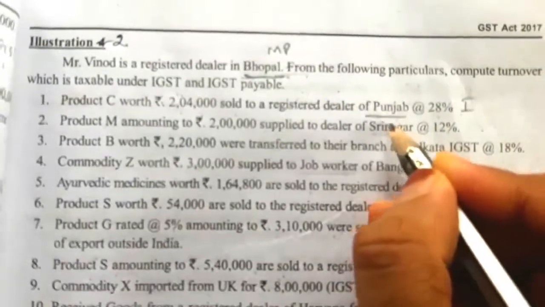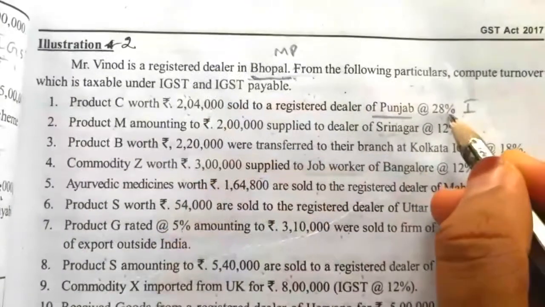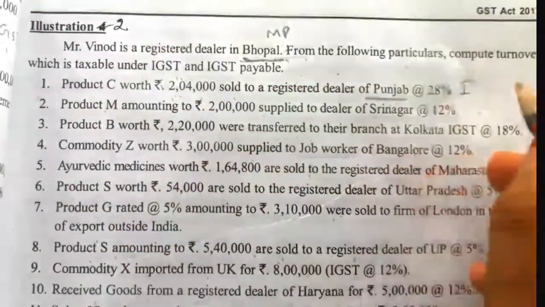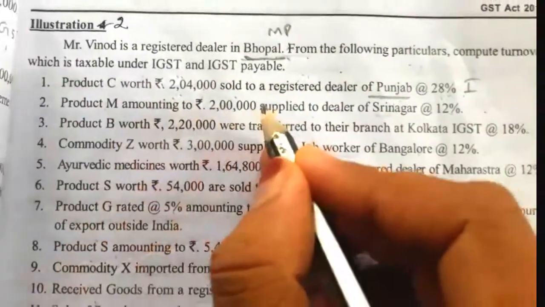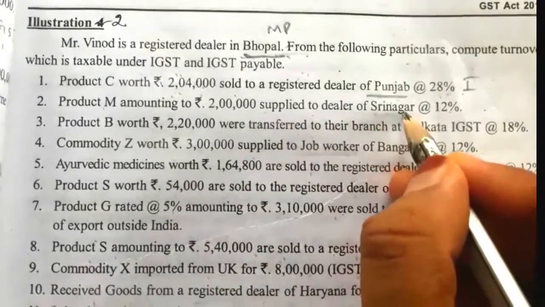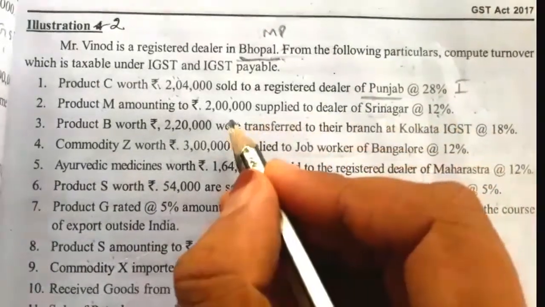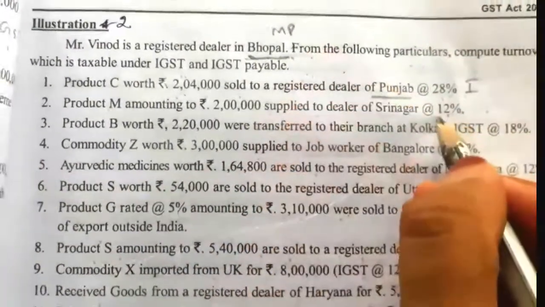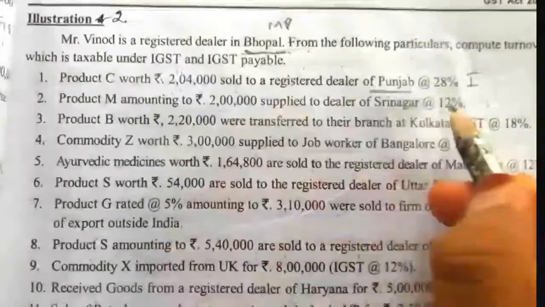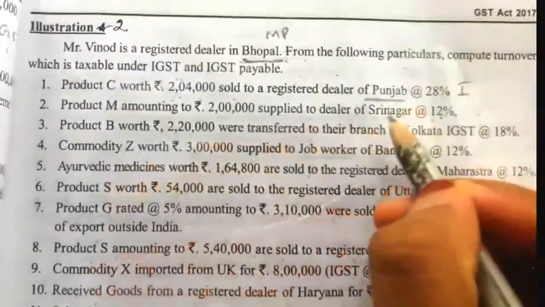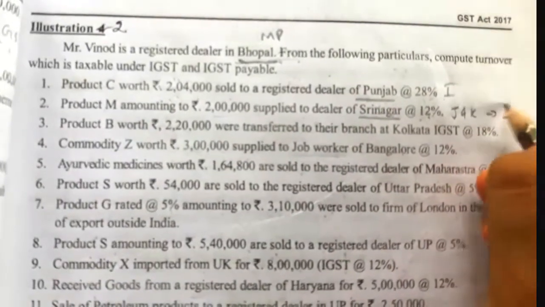Under IGST we have to take taxable turnover 2,04,000, tax rate is 28%, 2,04,000 into 28% is the IGST payable. So 3 columns we have to draw. Next, product M amounting to rupees 2 lakh supplied to a dealer of Srinagar. Srinagar is in Jammu and Kashmir. So this one we have to take under IGST. Madhya Pradesh and Jammu and Kashmir, two different states, so IGST will be levied. Taxable turnover is 2 lakh. 2 lakh into 12% is the IGST payable.